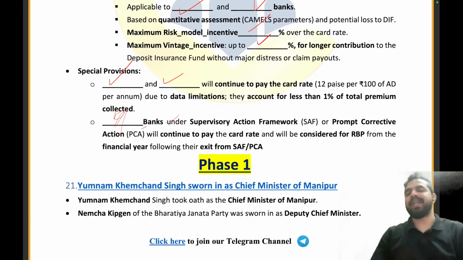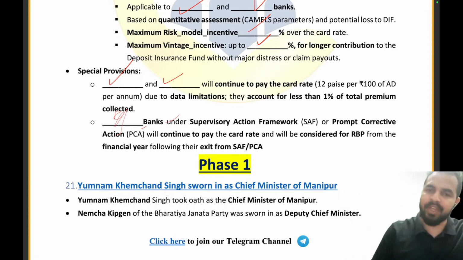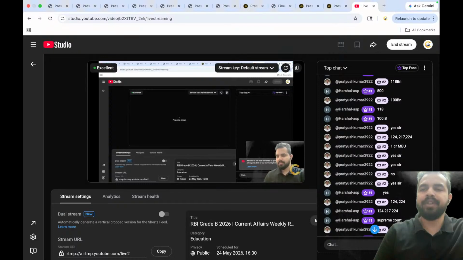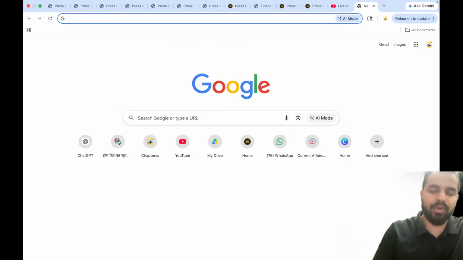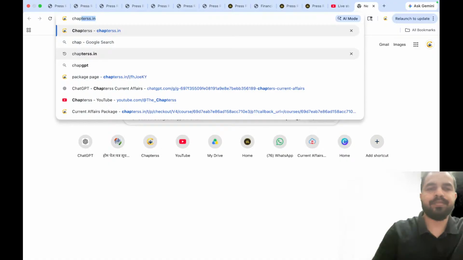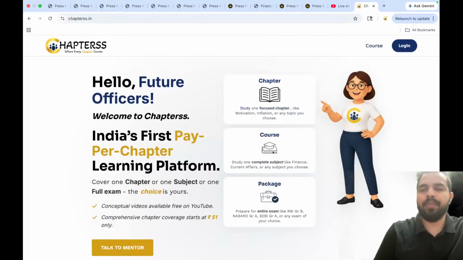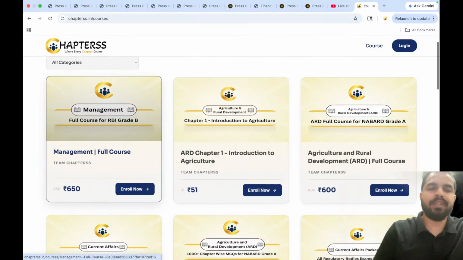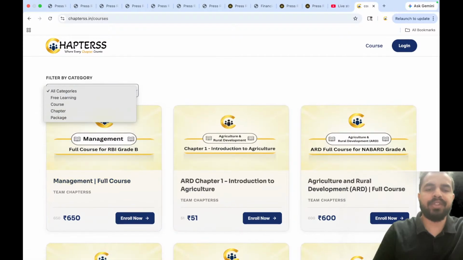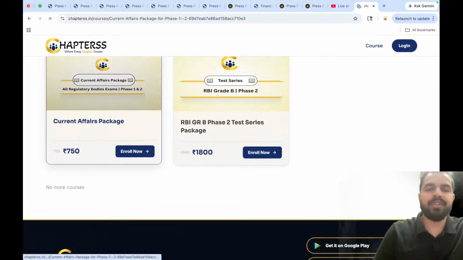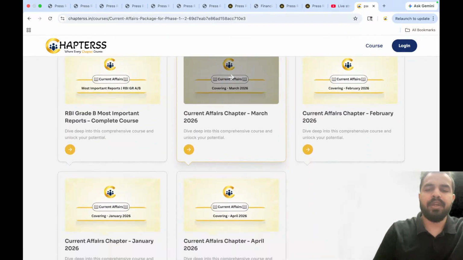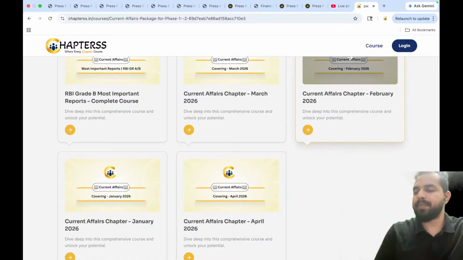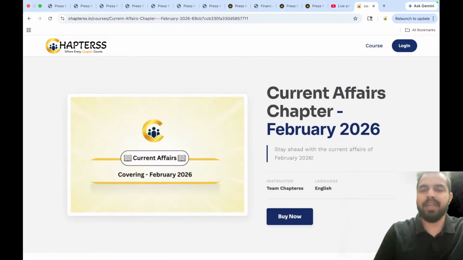Let me tell you the next step for all of you. You have to revise the PDF and solve the MCQs. You will ask, sir, where exactly can we find the MCQs and the PDF for revision? Go to the chapters, and on the top right corner you will see the courses. Then go to all categories, go to the package. When you open the package, you will see that we have provided the month of February. The February current affairs chapter is here, just click and you will see.